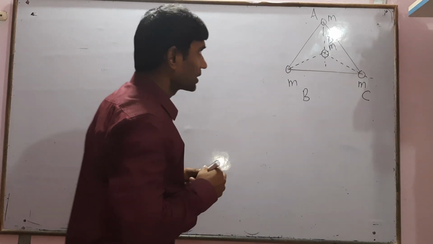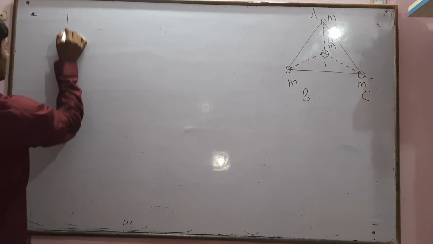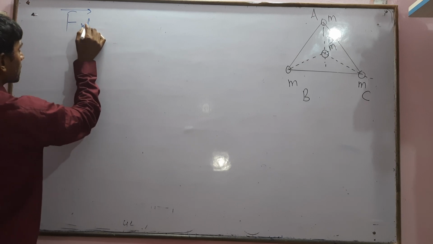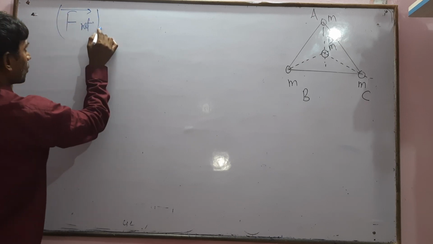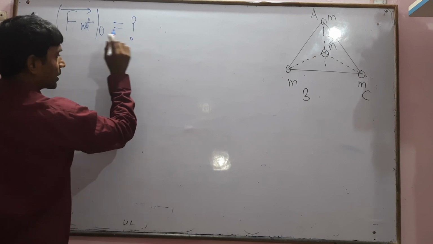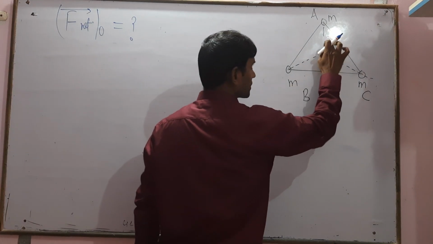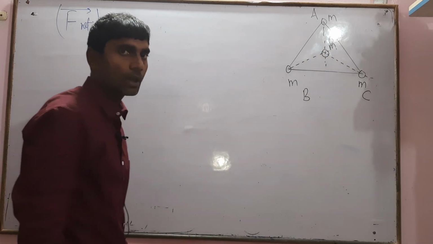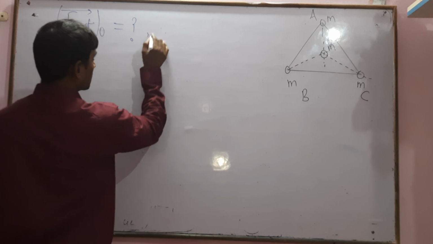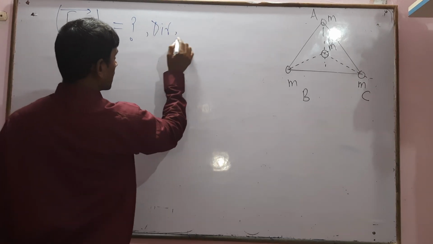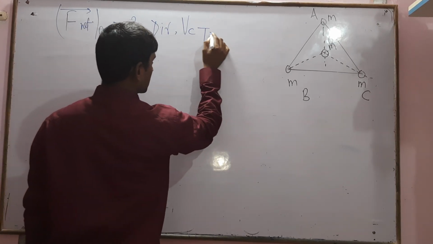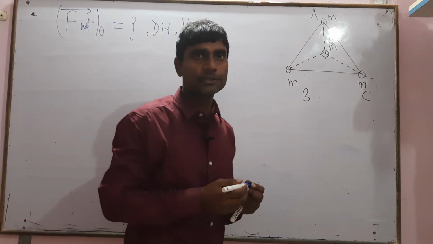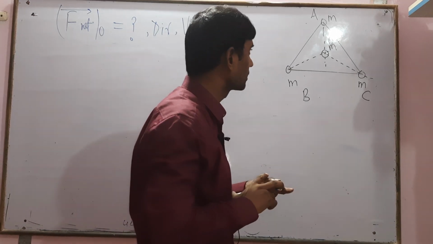So we have to find out the net force on the O point. Also find the direction, and also find the net force in vector form. And this force is the gravitational force.